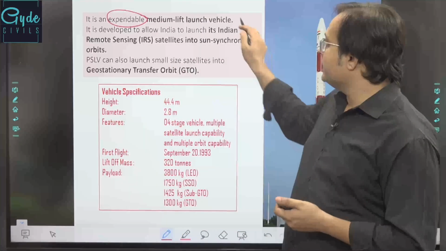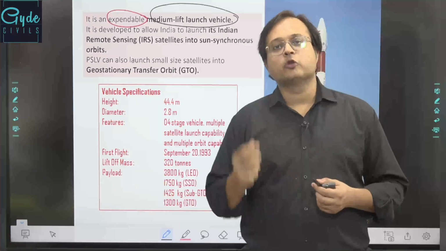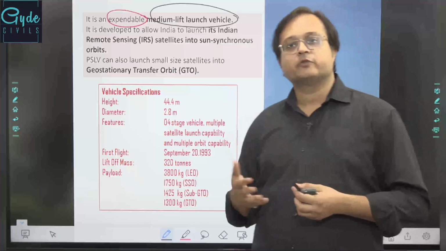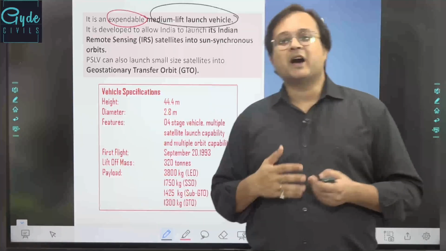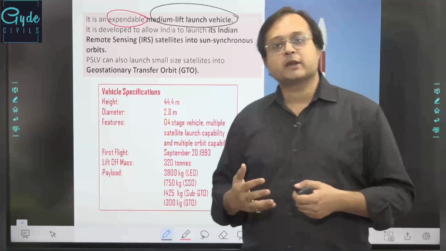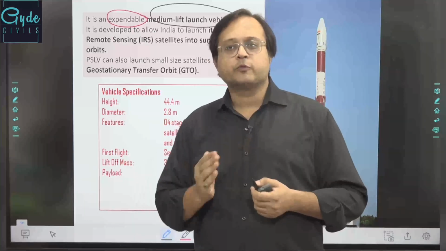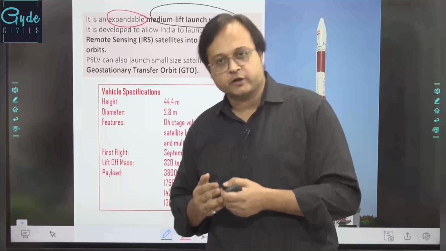It is also a medium lift launch vehicle system. When we say medium lift launch vehicle system, then all those launch vehicle systems which can carry 3000 to 3500 kgs of payload into the low earth orbits or geosynchronous transfer orbits are being taken up as medium lift launch vehicle systems. For all those systems which can carry more payload, more than 4500 kgs of weight, they are being taken up as heavy lift launch vehicle systems.